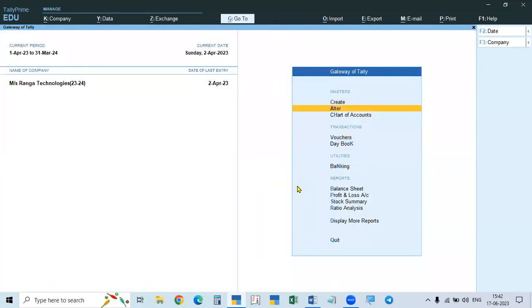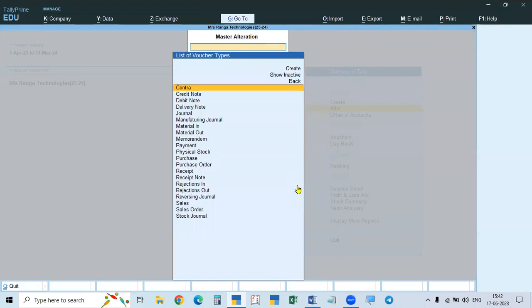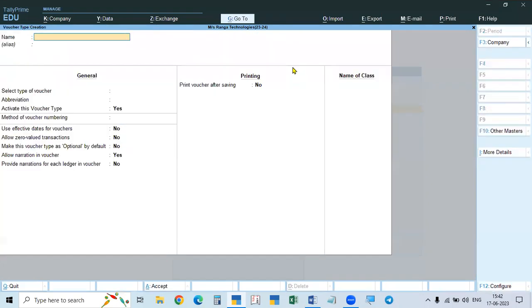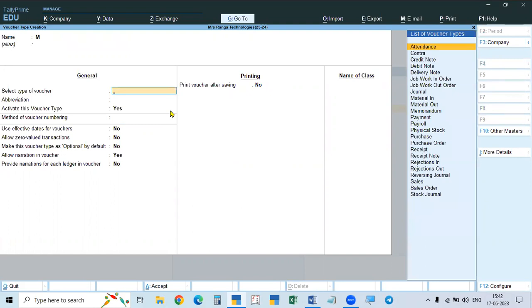So go to Create, then Voucher Types, and here create a voucher type. You have to take it as manufacturing journal. For manufacturing, use the voucher as manufacturing voucher or manufacturing journal. So that name we have to take, manufacturing voucher or journal. Then it will be under stock journal, the same as stock journal.